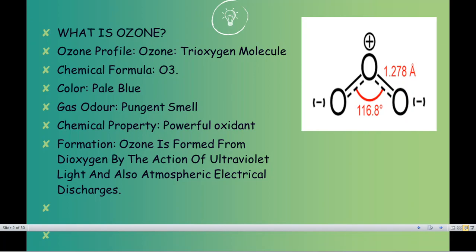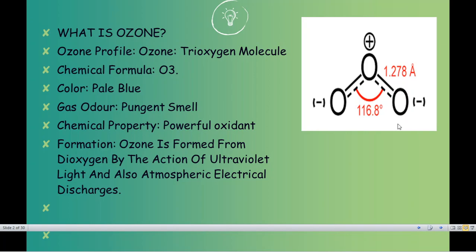We will discuss the structure, the chemical bond, the color, odor, formula, etc. In this picture, you can see that there are three oxygen atoms, and these three oxygen atoms are bonded to each other, and they have a typical kind of angle formation. That is the structure of ozone.